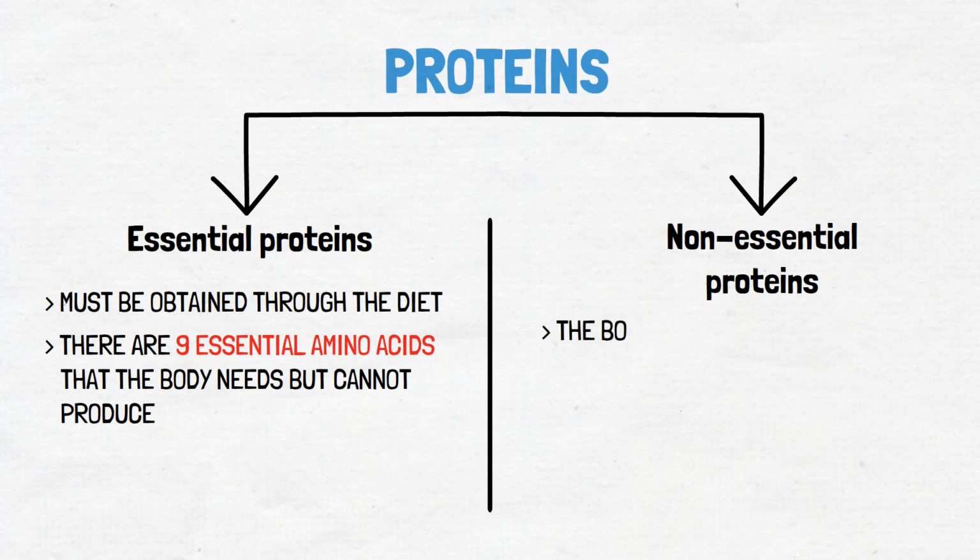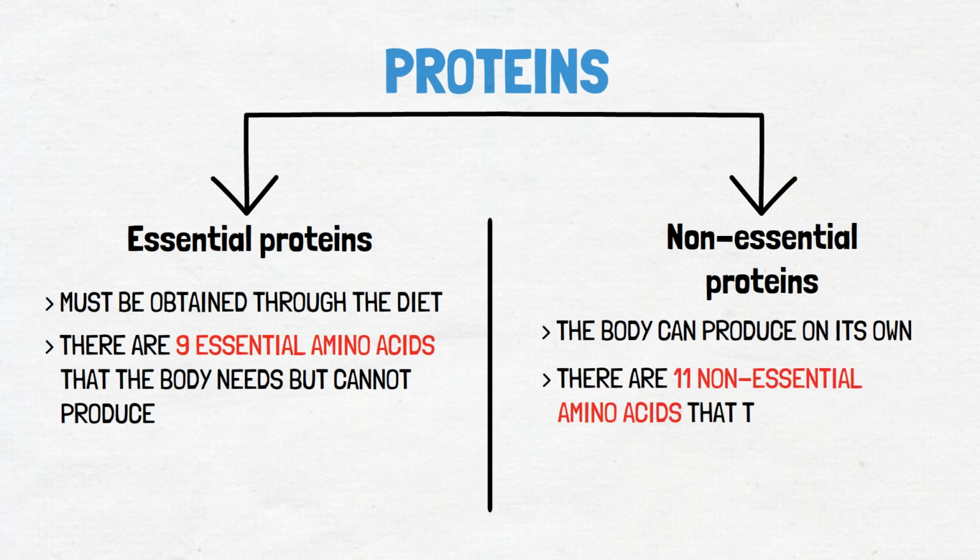Non-essential proteins, on the other hand, are those that the body can produce on its own. There are 11 non-essential amino acids that the body can synthesize. These amino acids can be synthesized from other amino acids or metabolic intermediates, and the body can produce them in sufficient quantities to meet its needs.